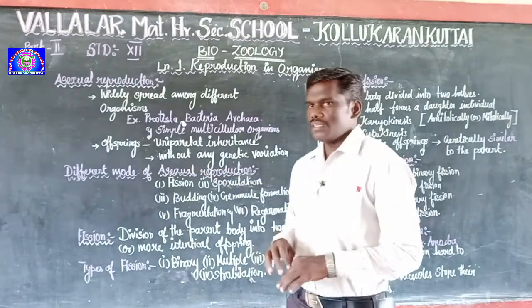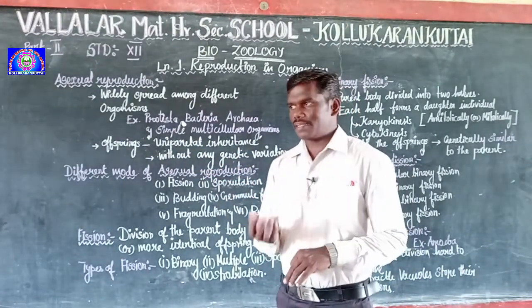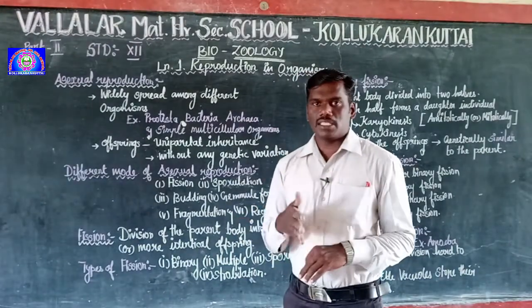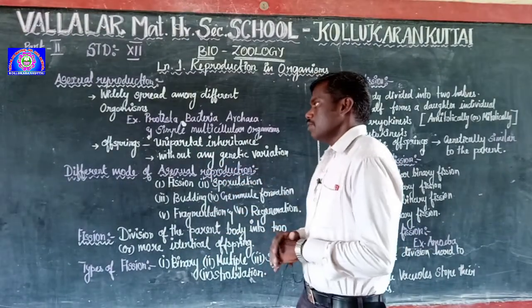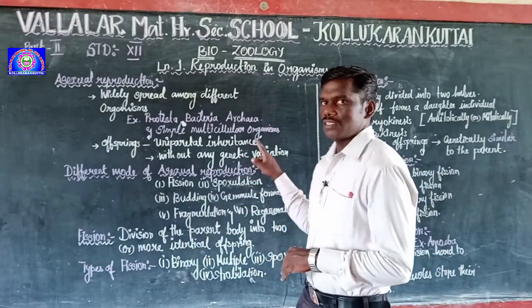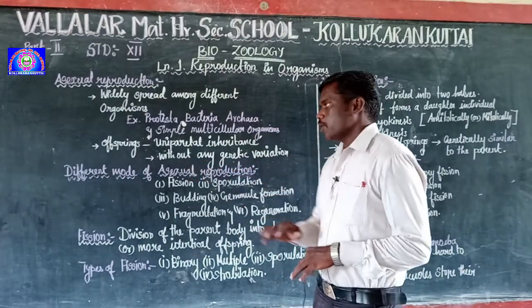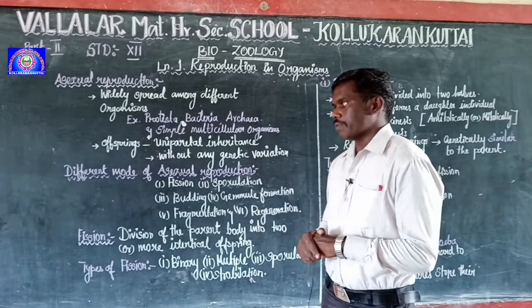Uniparental means single parent inheritance. The characters, I mean either RNA or DNA, are transferred from the single parent to the offspring. That's why it is called uniparental inheritance. Here we observe no gamete variations, because it is asexual reproduction.